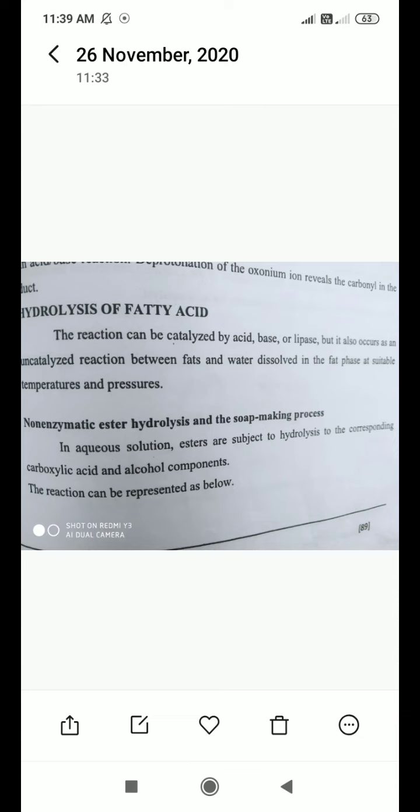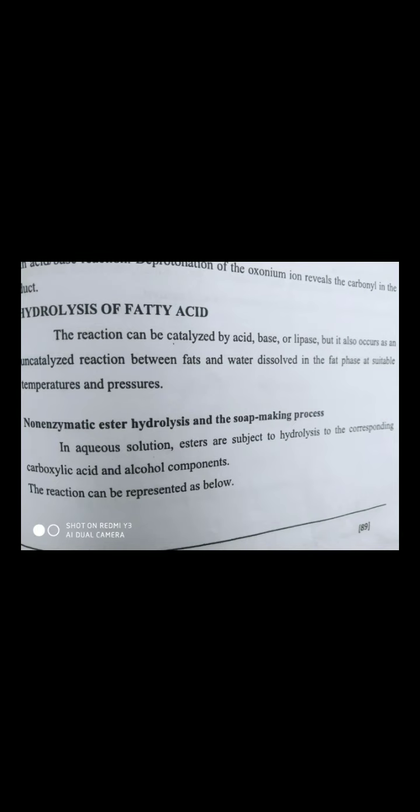Sometimes this process can occur uncatalyzed, meaning it doesn't require any catalyst, but it can proceed to undesired products. What is the reaction for hydrolysis of fatty acid? Hydrolysis is the reverse of Fischer esterification.